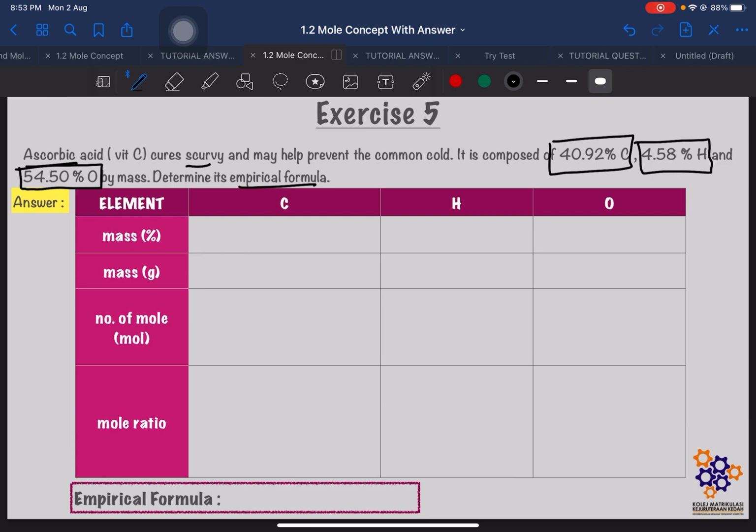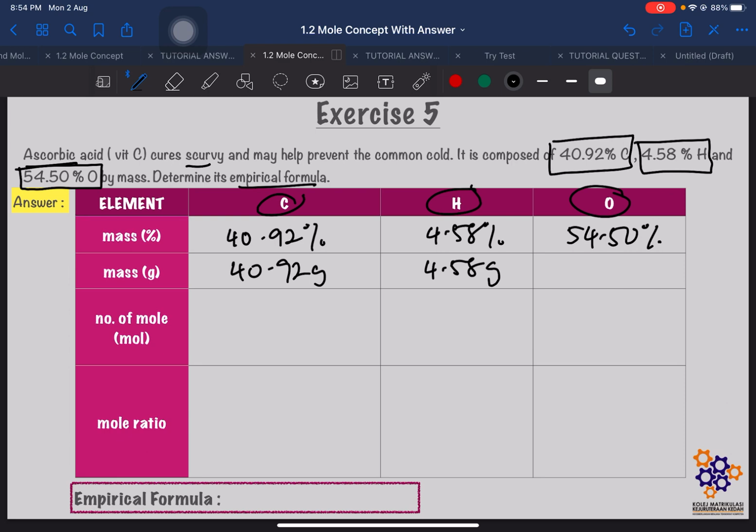So, we make this empirical formula table consisting of the elements carbon, hydrogen and oxygen. And the mass percentage for carbon is 40.92%. For hydrogen, 4.58%. And for oxygen, 54.5%. So, we convert this percentage directly into gram. So, we will get 40.92 gram, 4.58 gram and 54.5 gram.